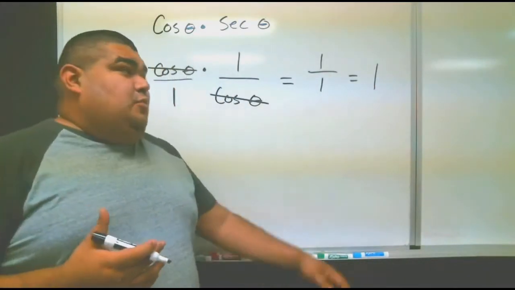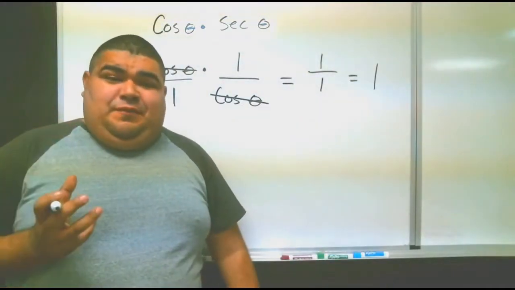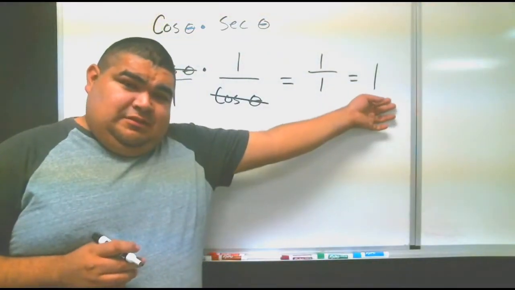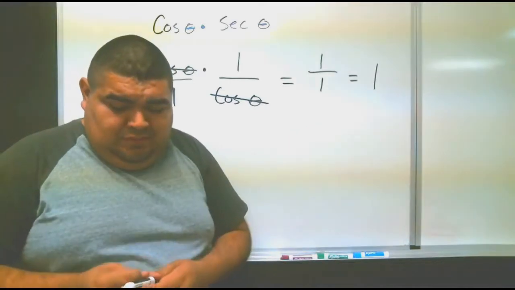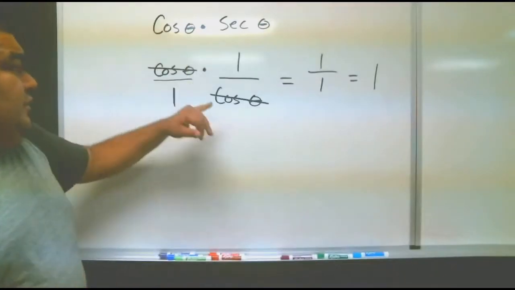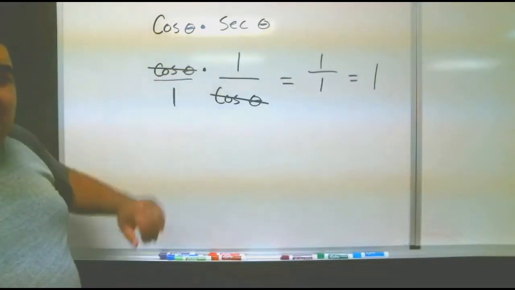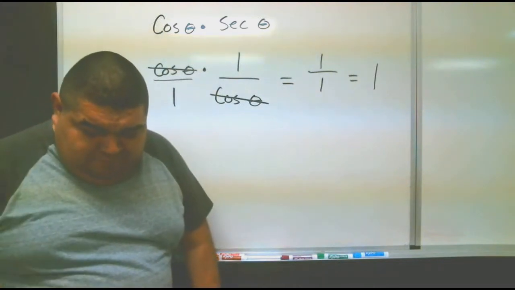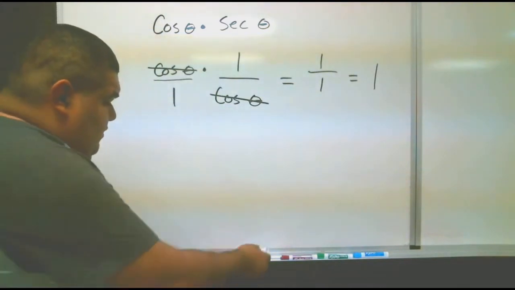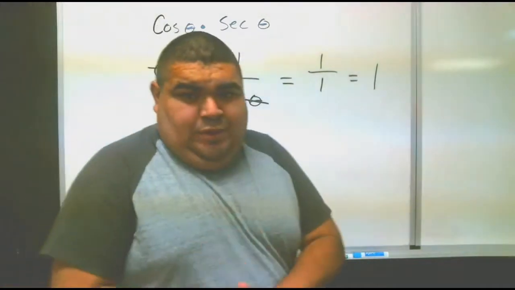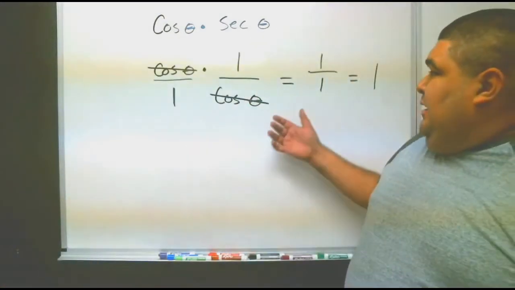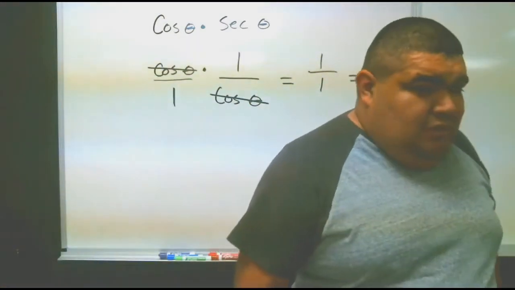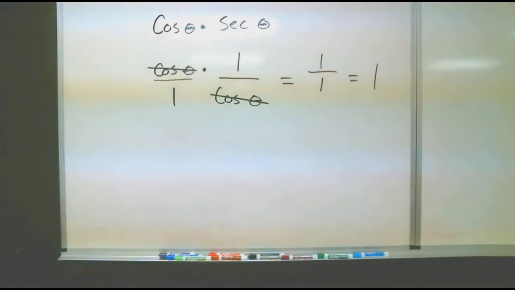This is why I say sometimes we're going to solve for them, sometimes we're only going to simplify them. This one we actually solved because it became 1. Notice that we cancel out something from the top and something from the bottom that was the same. All right, this was a very, very simple one, okay? Keep in mind, again, we solved for it. Now let's do something a little more complex.